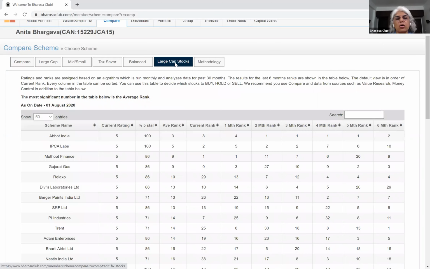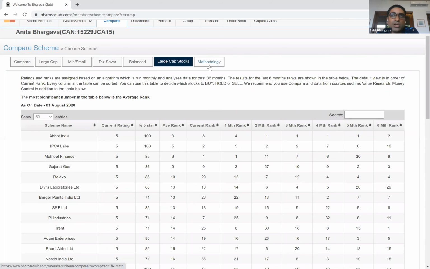In the large cap stocks, we really want to warn you to use this with care. Just because we have given something a 5-star rating doesn't mean that we are recommending that you buy this stock. There has been no fundamental analysis on this screen. We do fundamental analysis for our small case, but on this screen, it is purely performance based. So just because a stock has been performing really well does not necessarily mean you go and rush and buy it. It is one data point that helps you analyze this stock against something else.